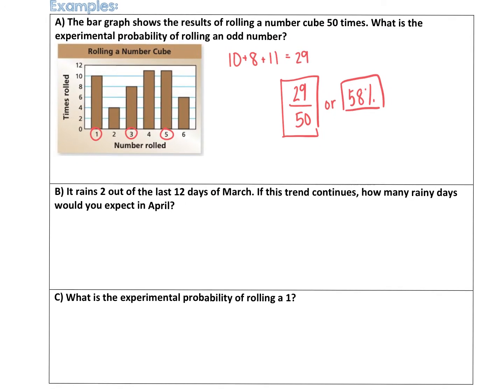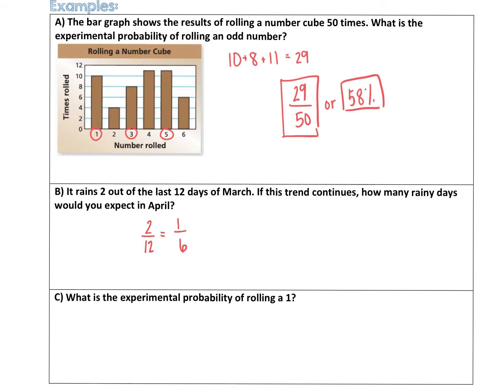It rains 2 out of the last 12 days of March. If this trend continues, how many rainy days could you expect in April? Well, first of all, we know 2 out of 12 reduces to 1 over 6. It's always best to reduce so you're working with smaller numbers. It makes it a little bit easier.